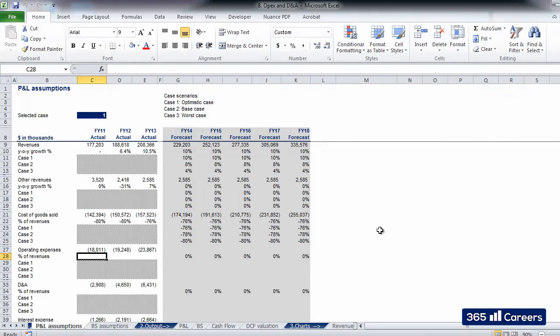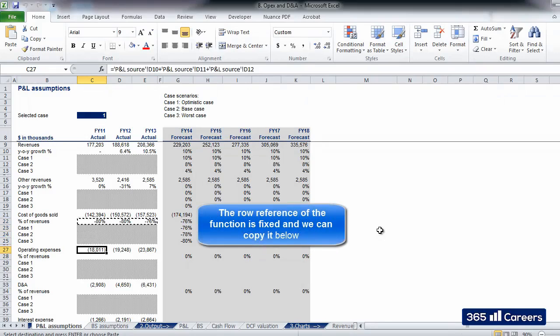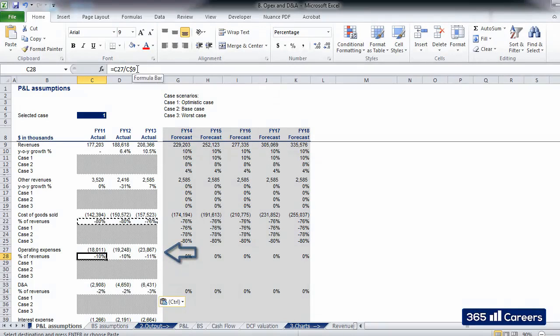In order to generate more revenues, the firm will have to sustain additional costs. How much? Well, it is reasonable to expect that historical evidence is a good proxy for the future. Let's copy the formula which calculates COGS as a percentage of revenues. I fixed the row reference of the formula before, and this is why I can copy it without any problems. Okay, so here we have the historical percentages which were expected for these two items.